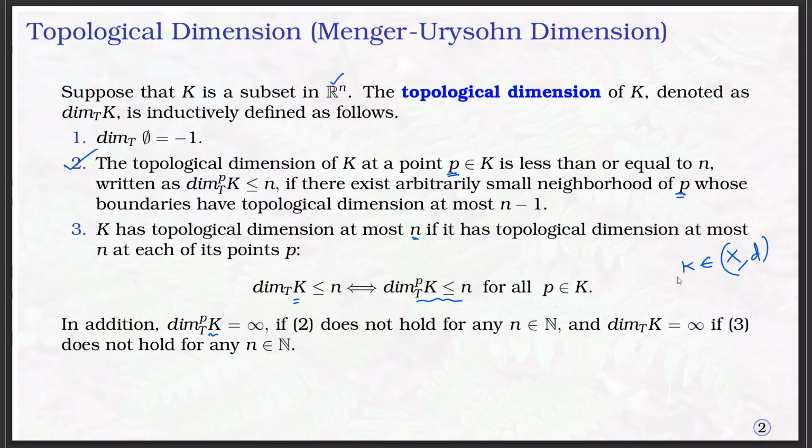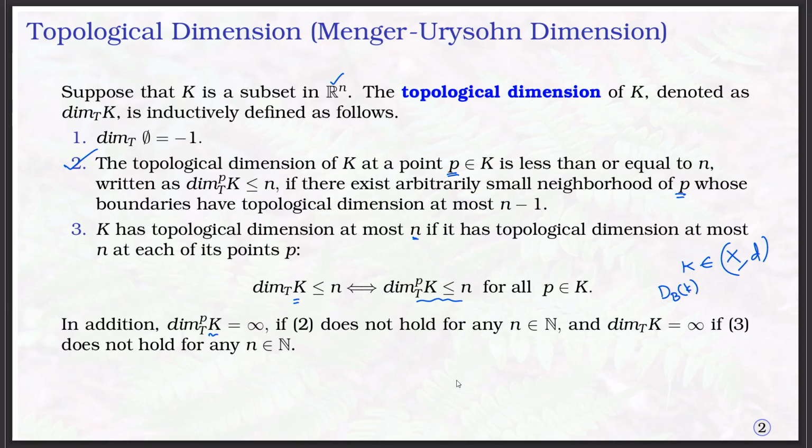The box counting dimension measures the asymptotic growth rate of the number of boxes of size epsilon needed to cover the set K.